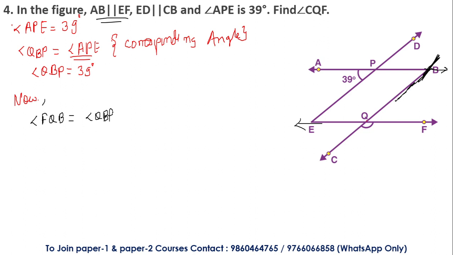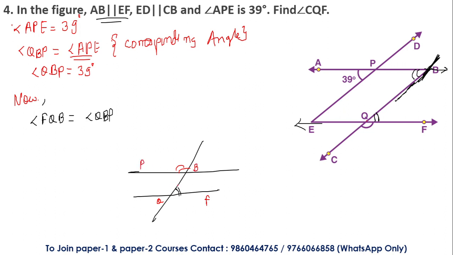Now you may be asking, ma'am, these are not the corresponding angles. Look here, angle FQB, it means this angle, and the other angle is angle QBP, it means this angle. If we look carefully at this particular diagram, this is one angle and this is the other angle, right? Not this one, the inside one. This is angle FQB and this one is P on the other side.